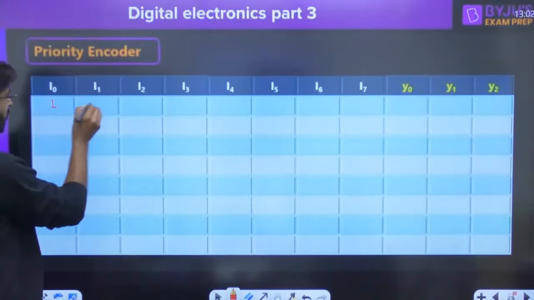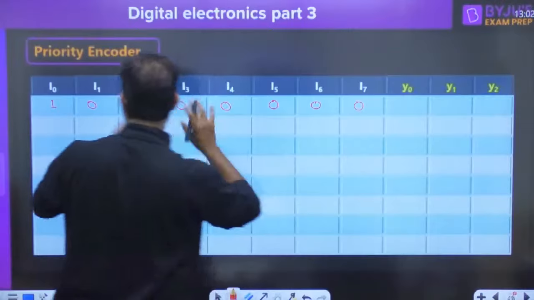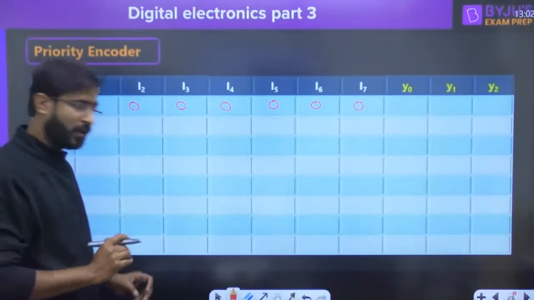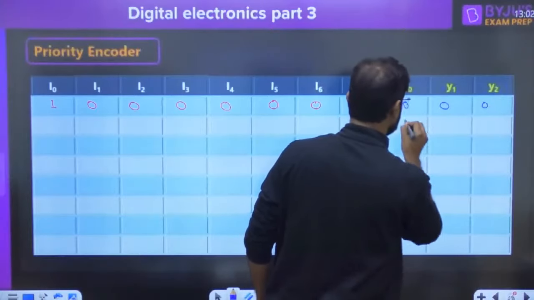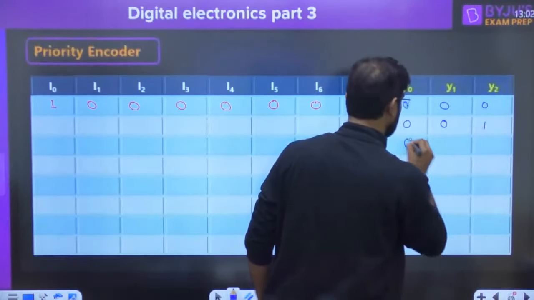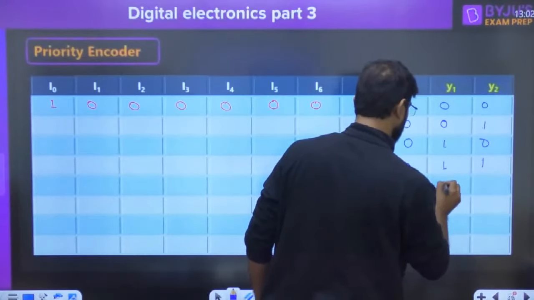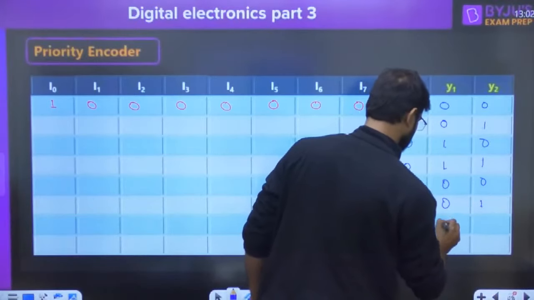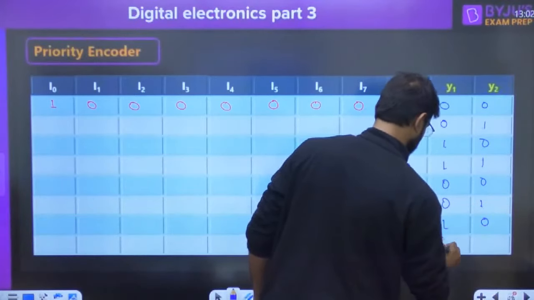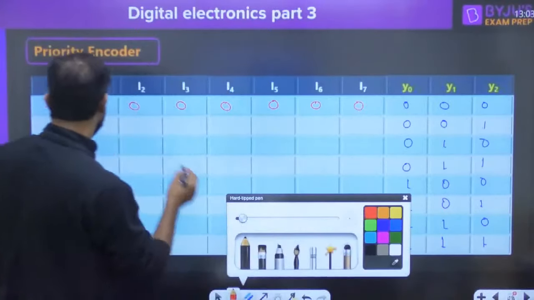Suppose this bit is 1 and all the other bits are going to be 0. Now forget about the MSB and LSB, I am taking a simple example. This is going to be 0 0 0, this is going to be 0 0 1, this is 0 1 0, this is 0 1 1, this is called 1 0 0. How is the priority encoder table there?